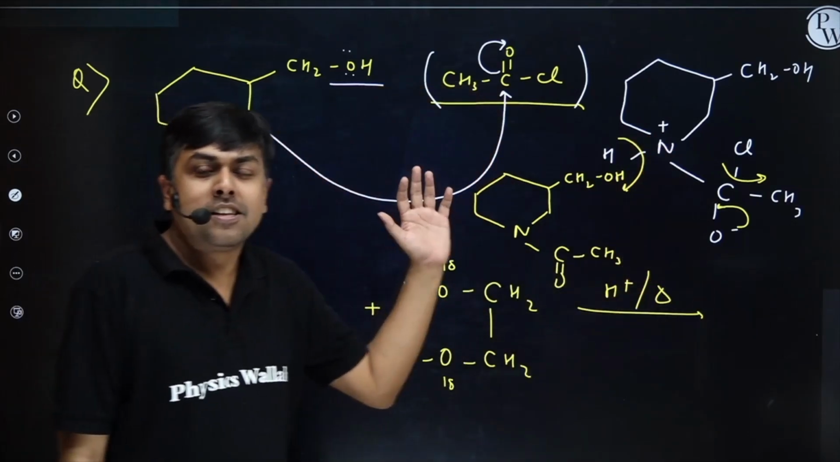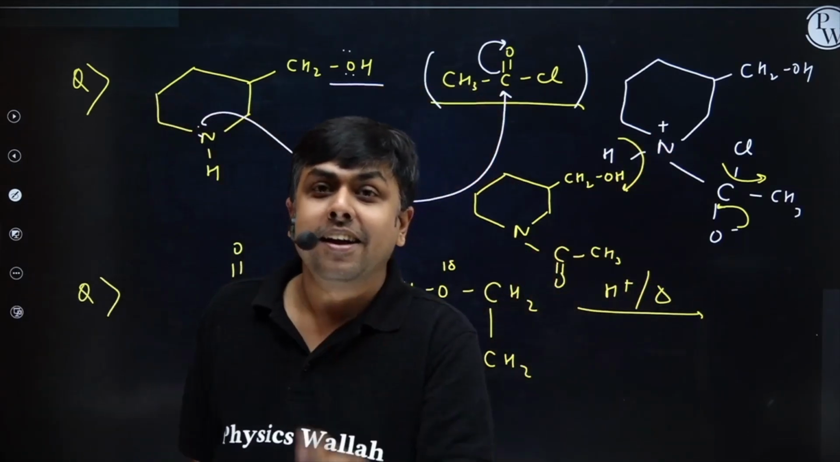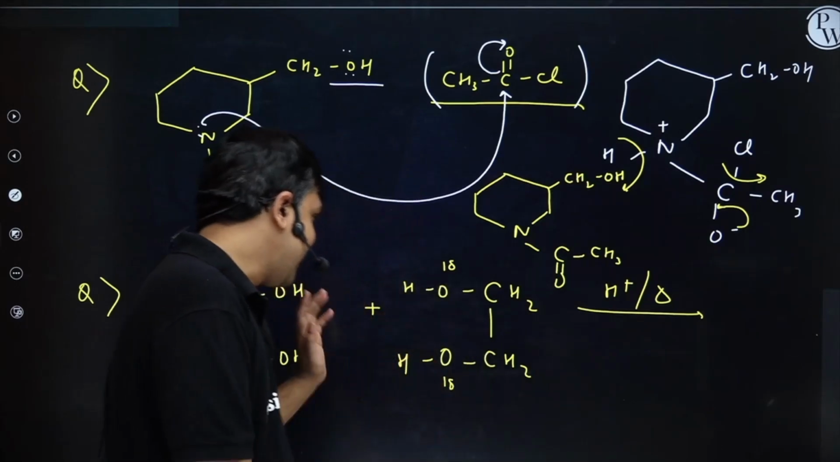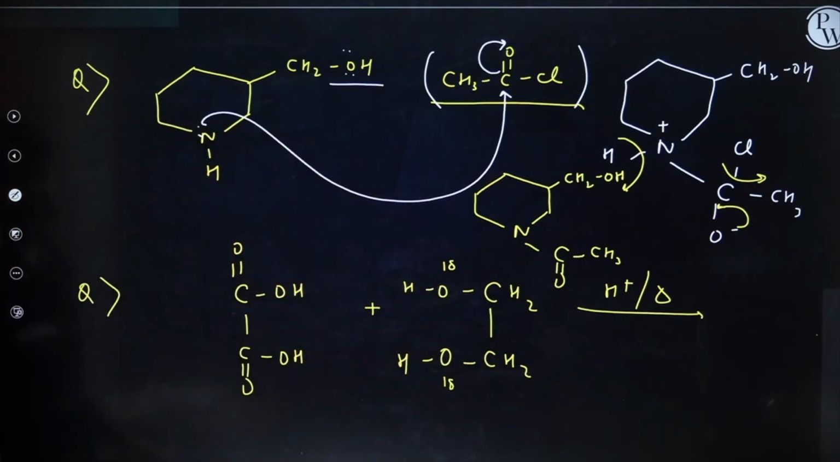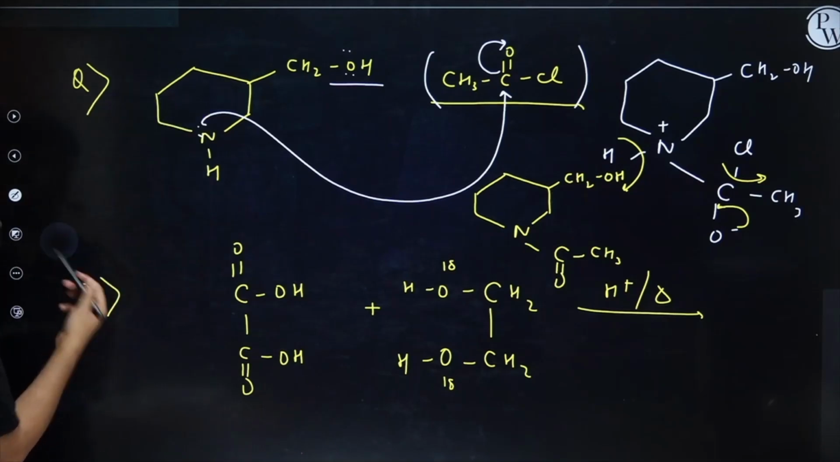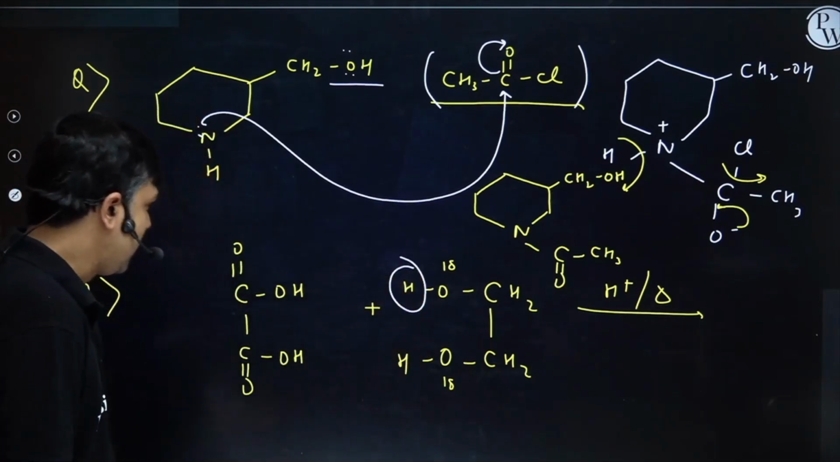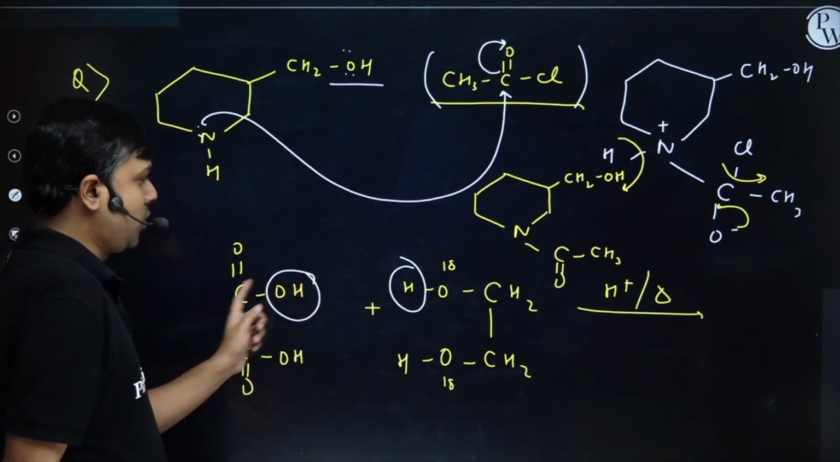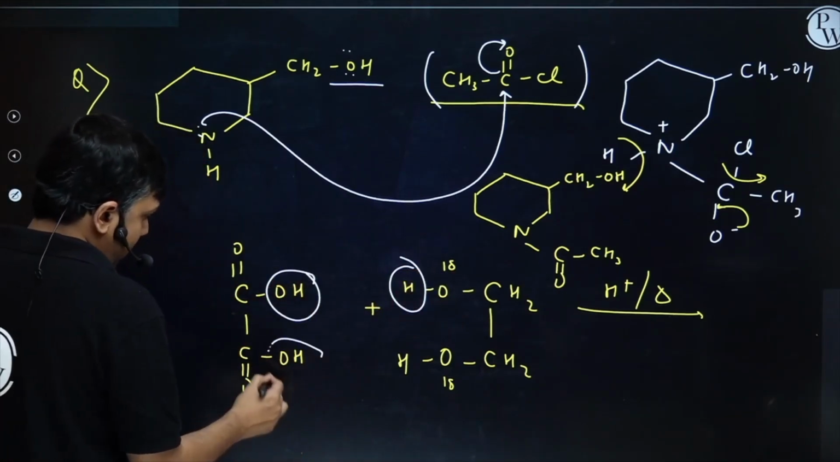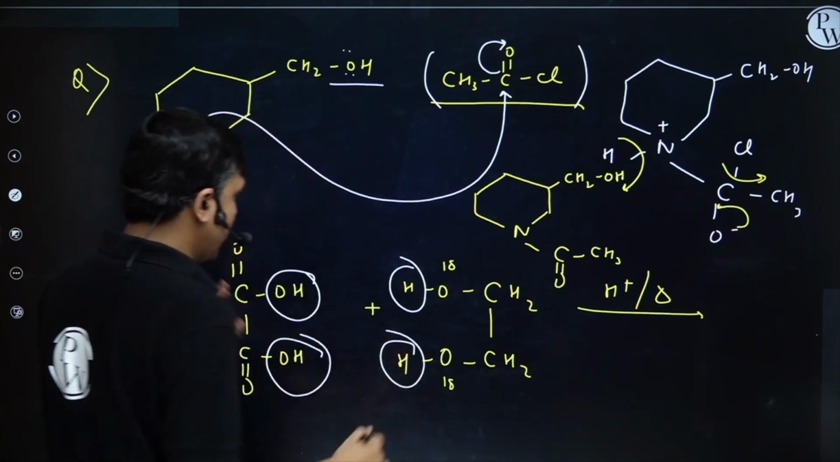So here instead of ester I am getting amide. Now can you do this one? Simple. Very simple, students. Remove H from alcohol, OH from acid, join these two. Remove OH from acid, H from alcohol, join these two.